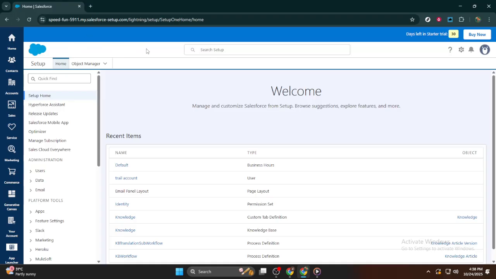We'll begin by heading over to Setup, the control center for all your Salesforce customization needs. Think of Setup as your toolbox. Everything you need to adjust your system's appearance and functionality is found here. Once you're in Setup, look to the left-hand side of your screen for the Quick Find box, where you can easily type in and search for specific settings.